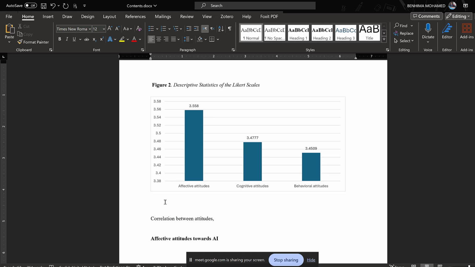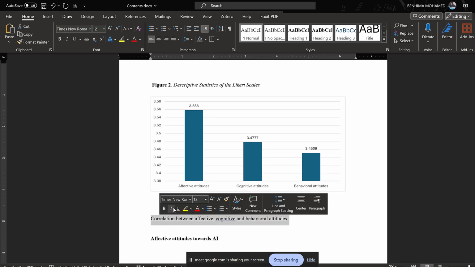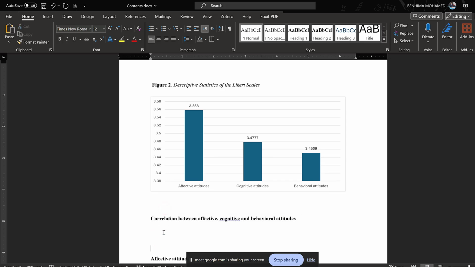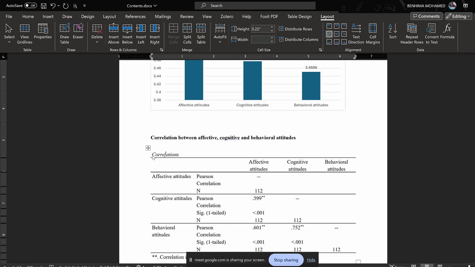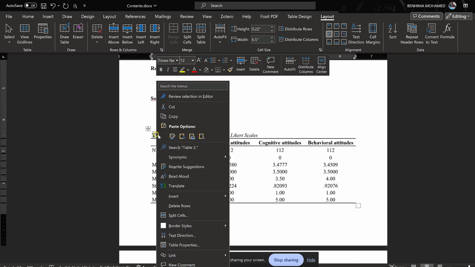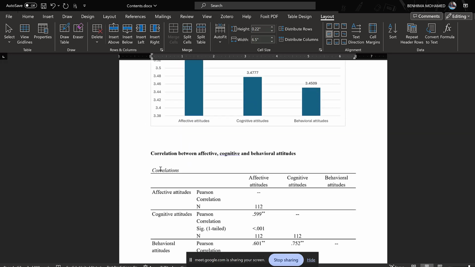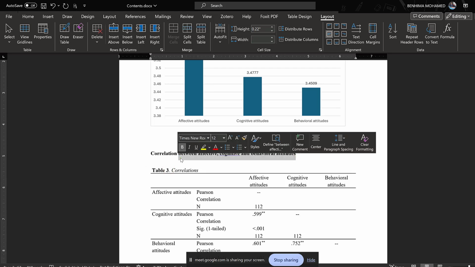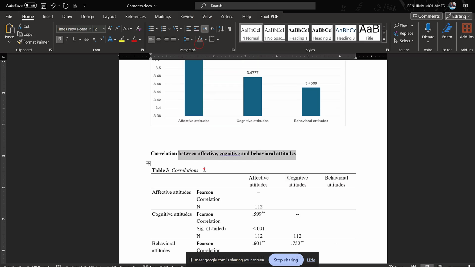So this is going to be correlation between our attitudes, sorry. So then we have affective, then cognitive, and behavioral. Okay, here we go. This is it. And I will put the correlations. So here, this is Table 3, which is going to be correlations between these constructs. Correlations between affective. So I will just put this one here.